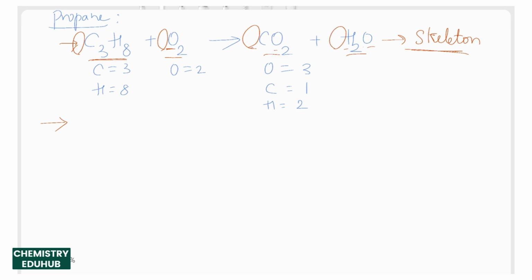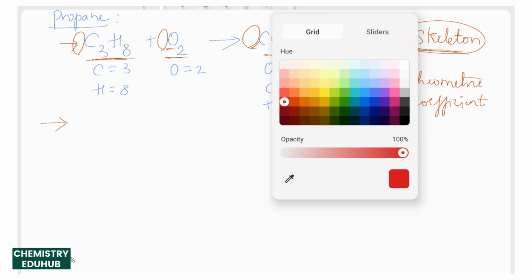They are the formula units, or how many parts of C3H8 will participate in a reaction, how many parts of O2 will participate, how many parts of CO2 are formed, and how many parts of H2O are formed. That number is called the stoichiometric coefficient. Only that number we are going to multiply to the given reactant or product. We are not going to touch the skeleton. This is the major criterion that we need to remember.